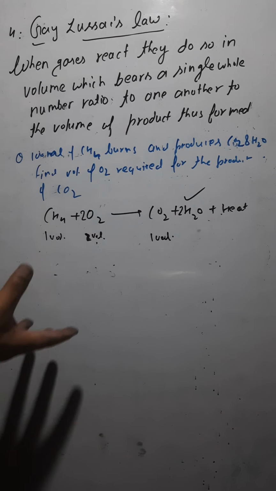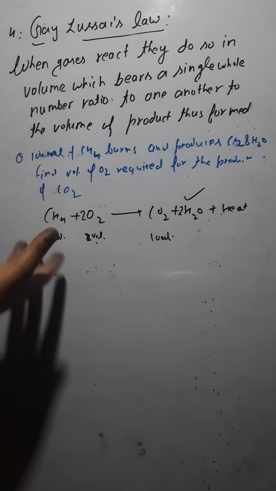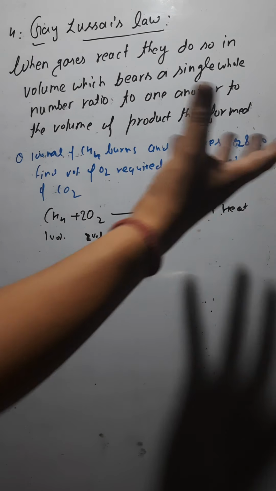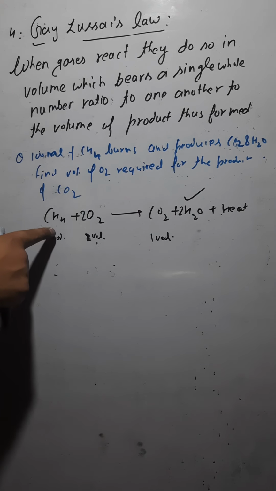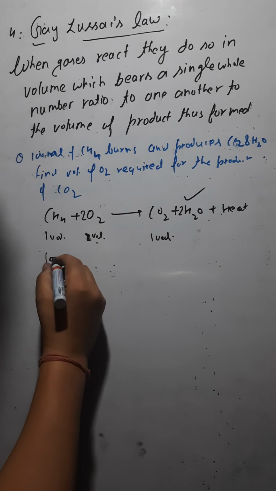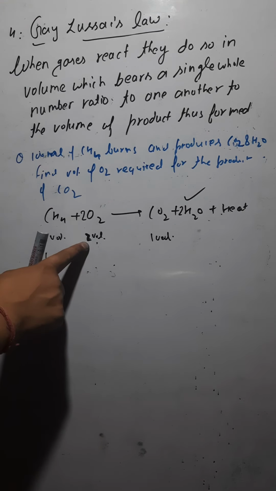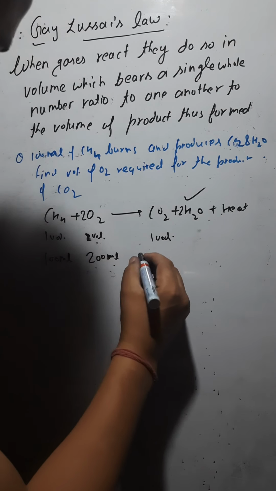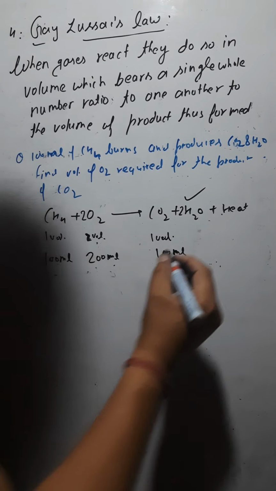If you are taking 1 unit volume of methane and 2 unit volume of oxygen, you are going to get 1 volume of carbon dioxide. Now, 1 volume represents how much methane you have. You have 100 ml of methane. So if 1 volume represents 100 ml, 2 volume would represent 200 ml, isn't it? Similarly, 1 volume represents 100, so here also you would have 100 ml of carbon dioxide.